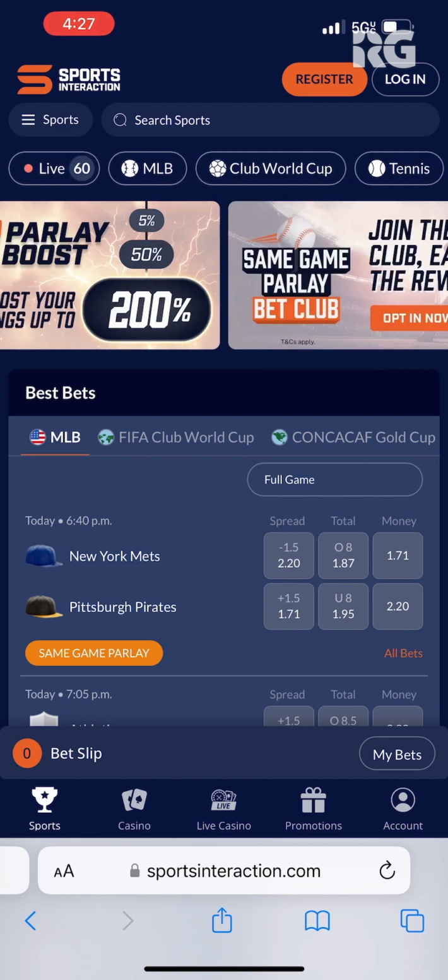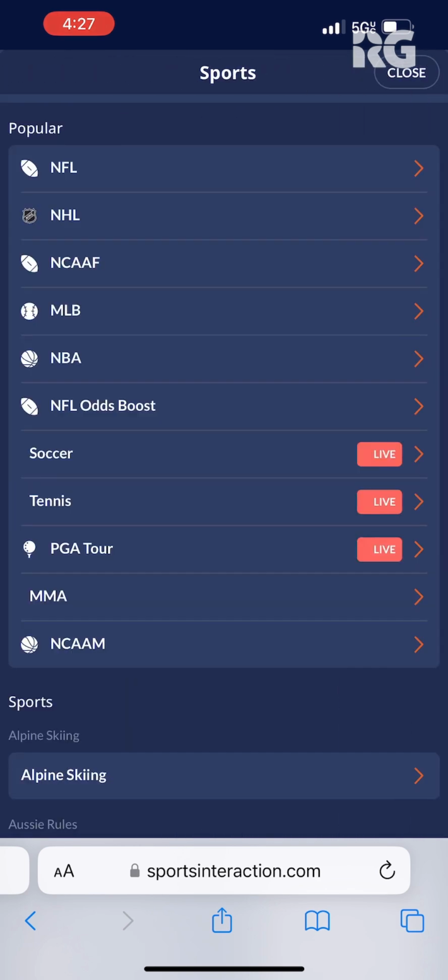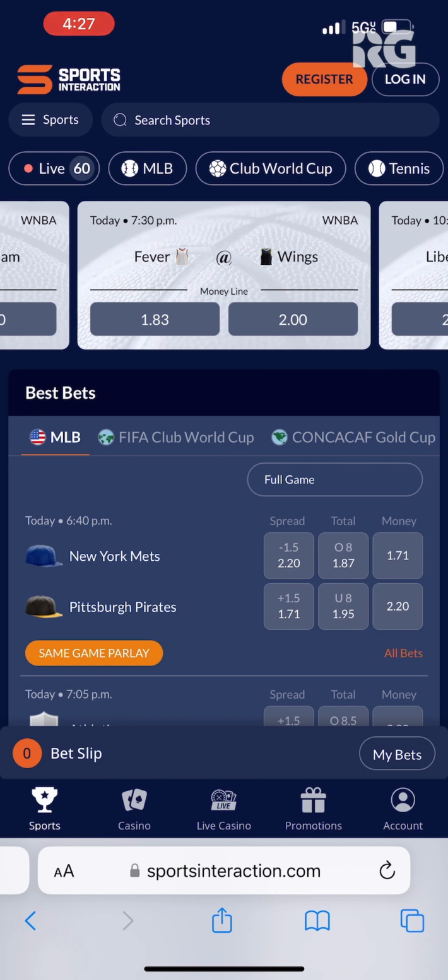You have the different sports here at the top. You have the live betting. You have the different promotions here. You have this collapsible menu here for more sports. It's all very easy to navigate, and it's awesome.